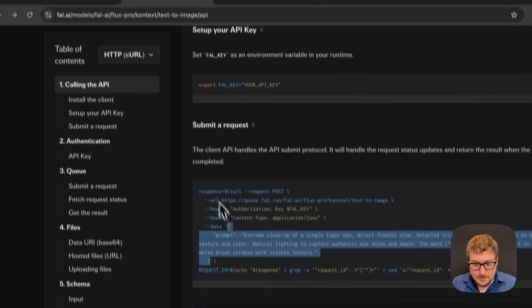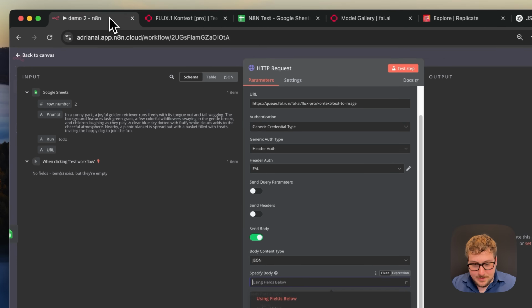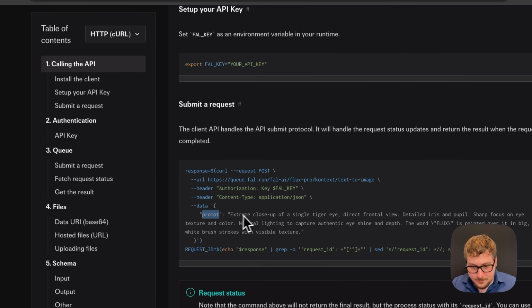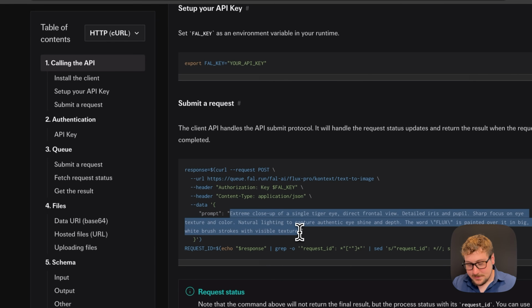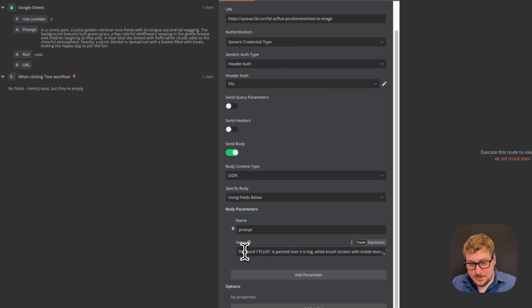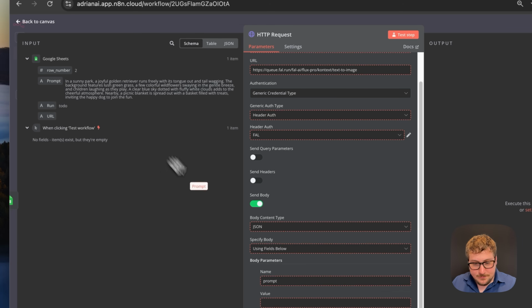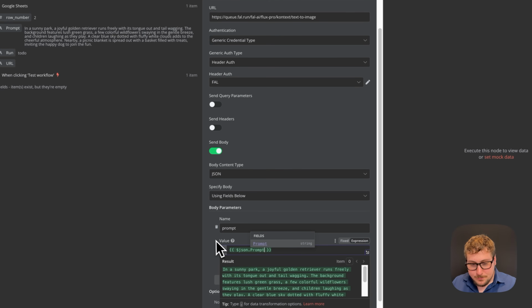So how we're going to do that is we're just going to copy prompt right here, paste that into the name, and then the value would just be, this is the demo. So this is what the demo image would be. Ordinarily, I'd paste it in, but we'll switch it. This is what we would paste as the value for prompt. But instead, like you learned previously, we can take the variables. So this is the Google Sheet variable from running before. So make sure you ran the last node so that it gives you the prompt right here. We're just going to be dragging in the prompt right here.